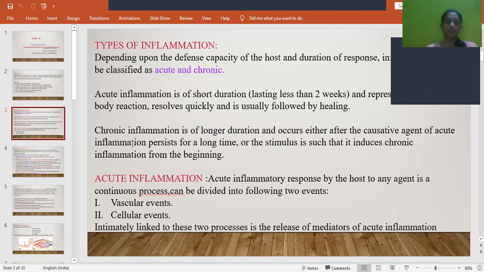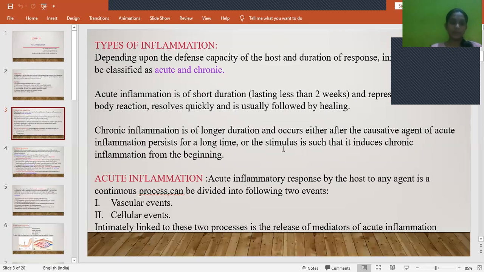And then what is chronic inflammation? Chronic inflammation is of longer duration and occurs either when the causative agent of acute inflammation persists for a long time, or when the stimulus induces inflammation from the beginning. That means if acute inflammation prolongs or continues, it may lead to chronic inflammation, or sometimes the stimulus directly causes chronic inflammation from the initial stages. So that we call chronic inflammation.